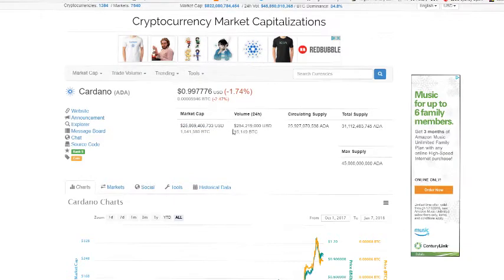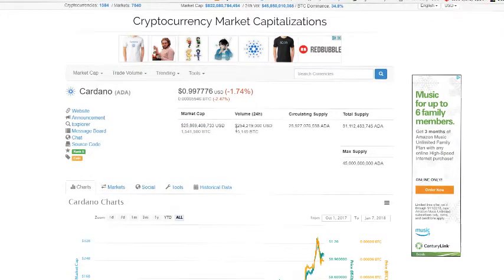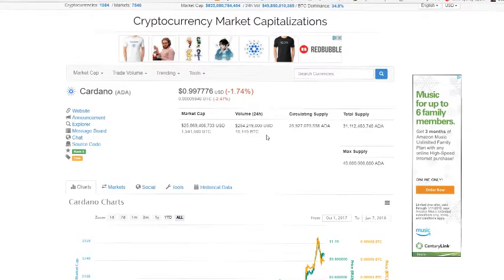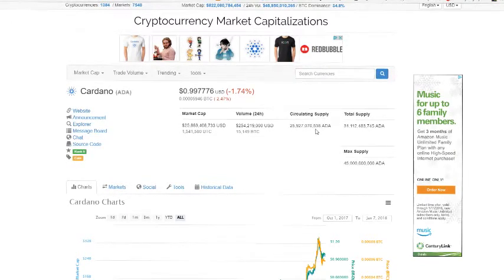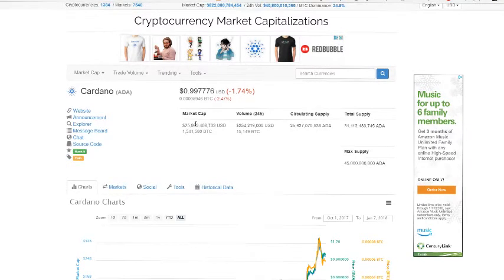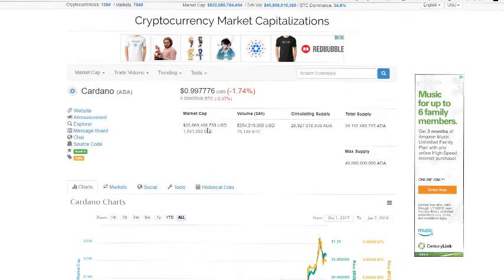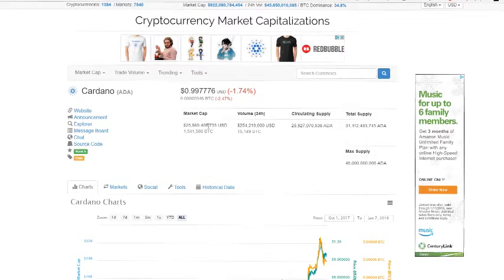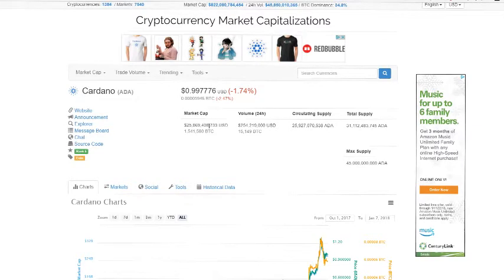Market cap is the circulating supply times the price. That is the total market cap. So if I look at Cardano's circulating supply, we're going to see that it's about 26 billion, and then we look at the market cap and it's roughly the same, and because of that it's under $1. So market cap is basically how much a coin is worth and how much more it's going to have to go up to increase the price.